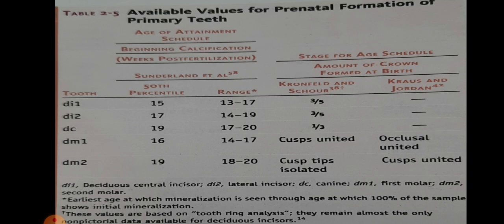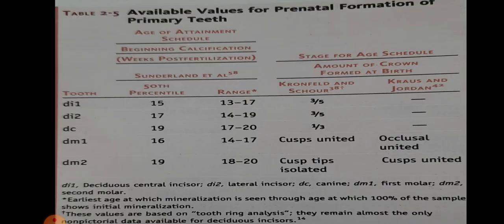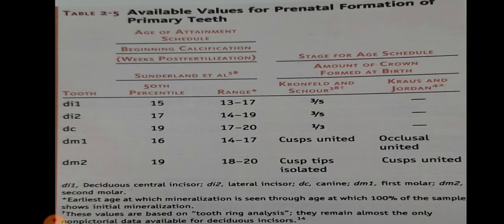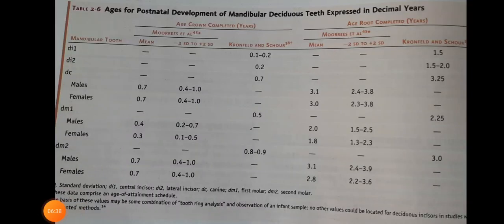Table 2.5 is the available values for prenatal formation of primary teeth. Table 2.6 is not given here. Table 2.6 is ages for postnatal development of mandibular deciduous teeth expressed in decimal values.